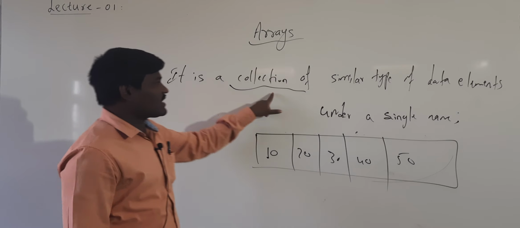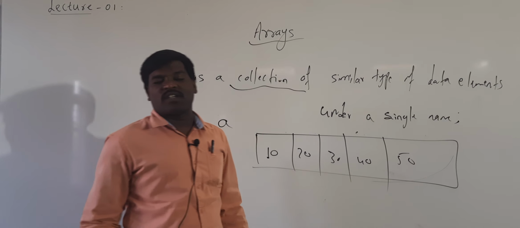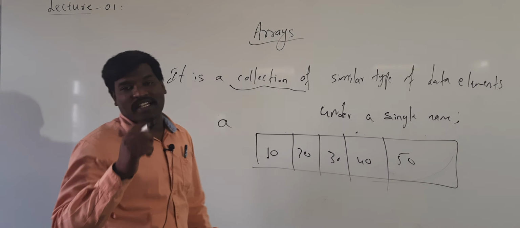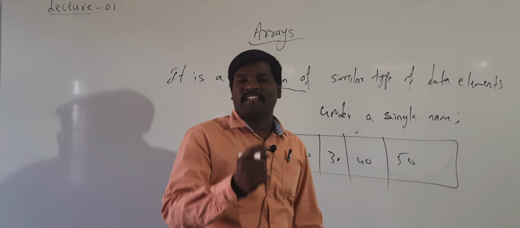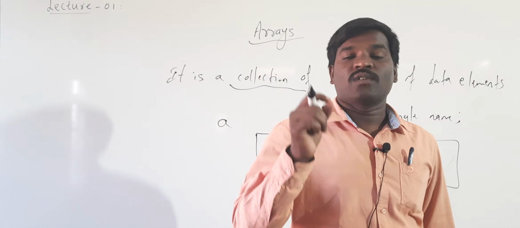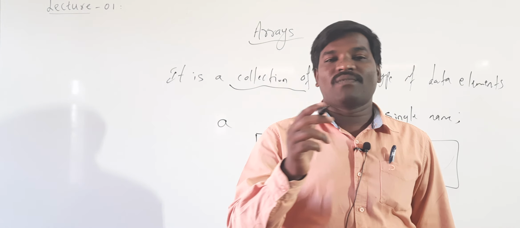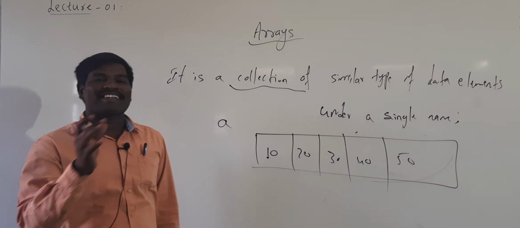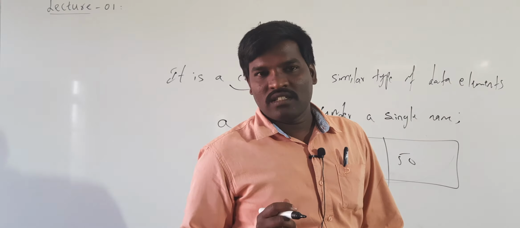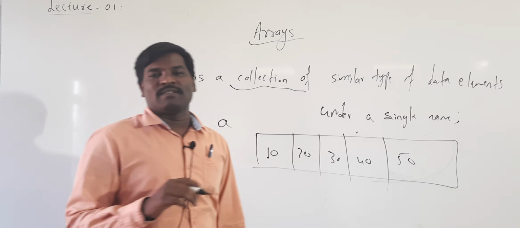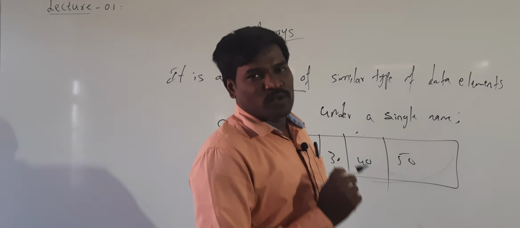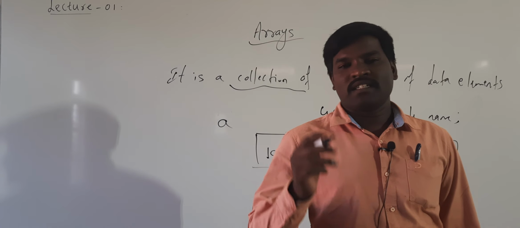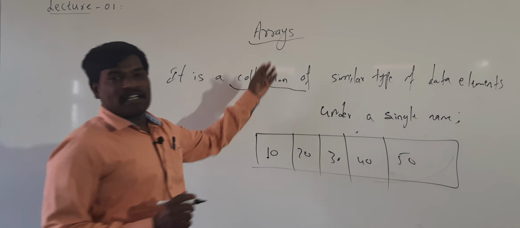Array means it is a collection of similar type of elements, or a collection of homogeneous elements under a single name or unique name. Means in a single variable you can store more than one value. All the values must be the same type, all the values must be similar. Don't combine integer, float and character. If you want to store integers, all the values must be integer only. So that's why we can use the arrays.